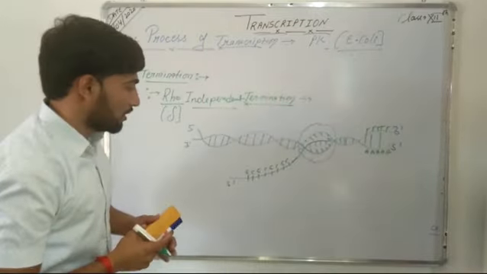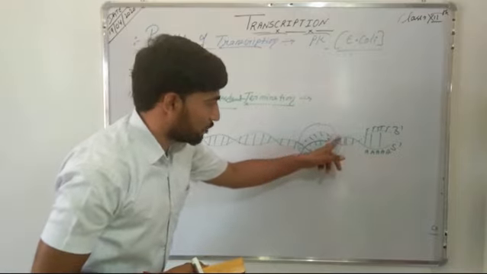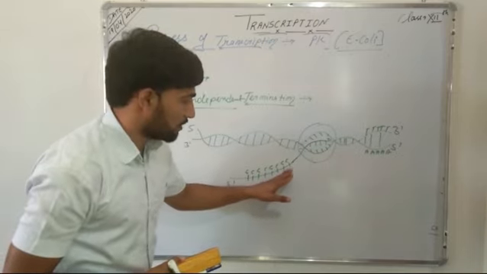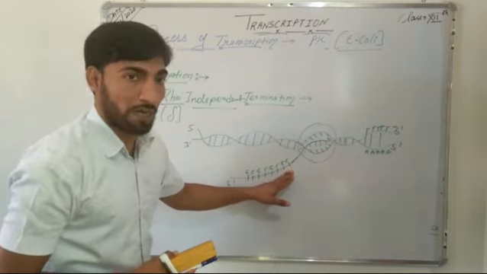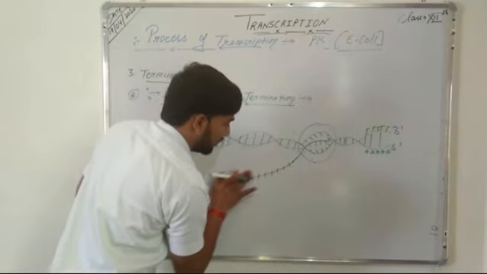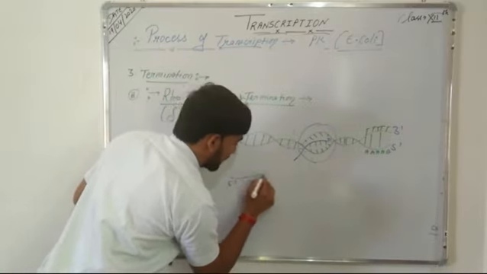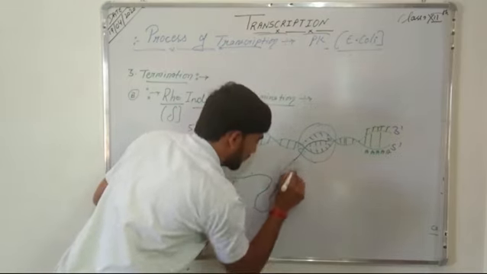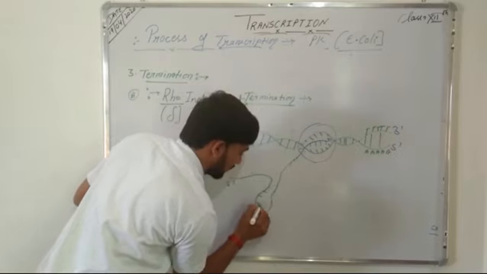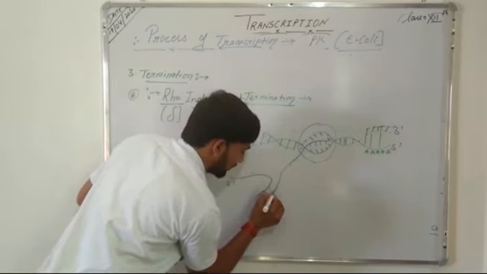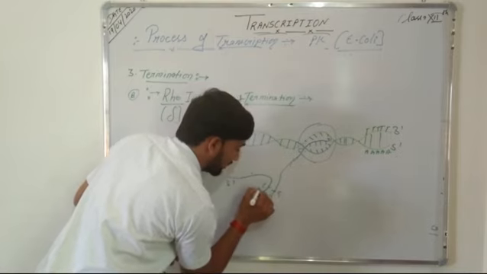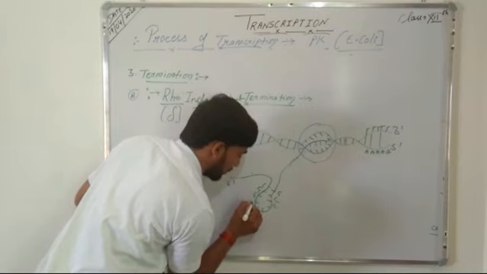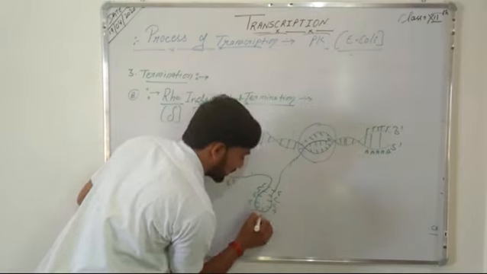Now see what happens. When the GC rich region present on the template strand gets transcribed, the complementary nitrogenous bases present on the RNA form a hairpin like structure. In this hairpin like structure, the G and C, because it contains the GC rich region, get paired to each other, and due to this pairing a loop like structure is formed.